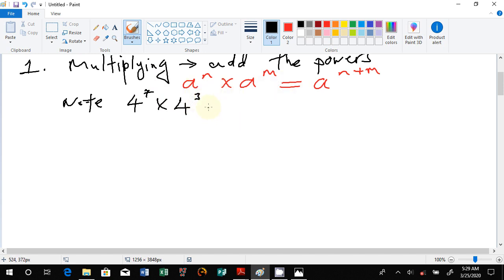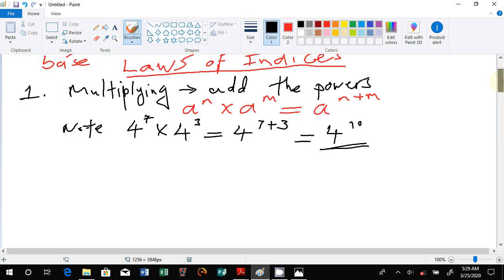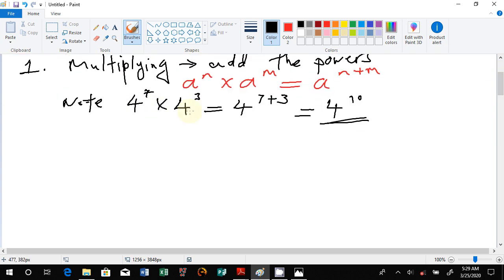According to our expression, we simply mean we are getting the 4 since it's common, but for the powers, the 7 and the 3, we are adding them. This should be able to give us the correct answer of 4 to the power 7 plus 3, we all know it's 10. This is well solved. That's what we mean, and that's the first law that we ran together under indices. When the bases are the same, then we can add the powers if the question says multiply this and that.